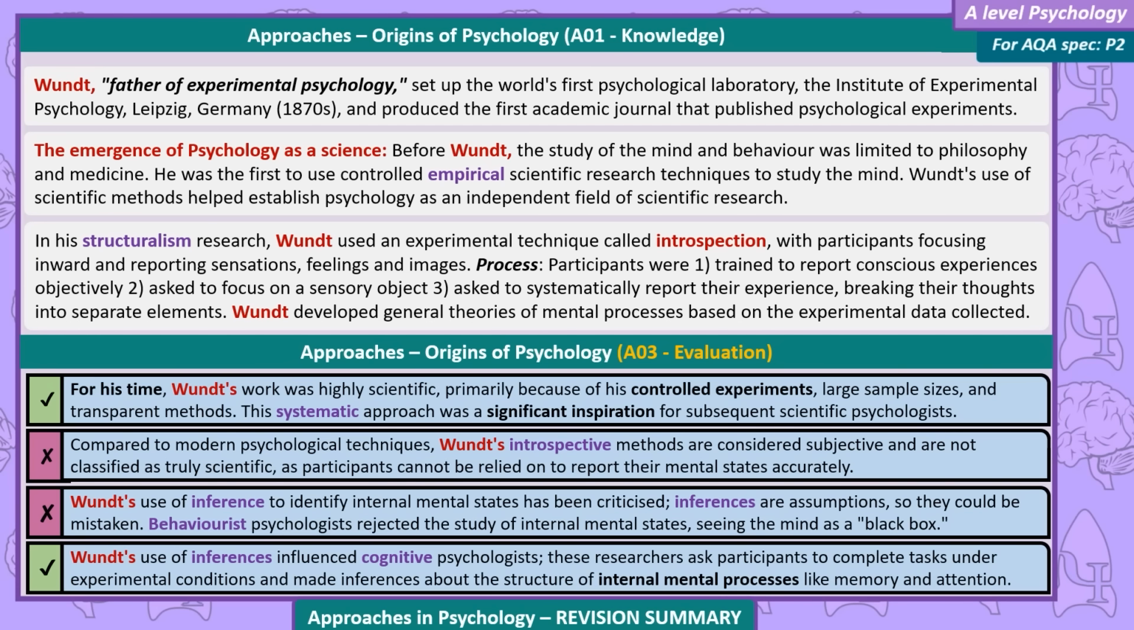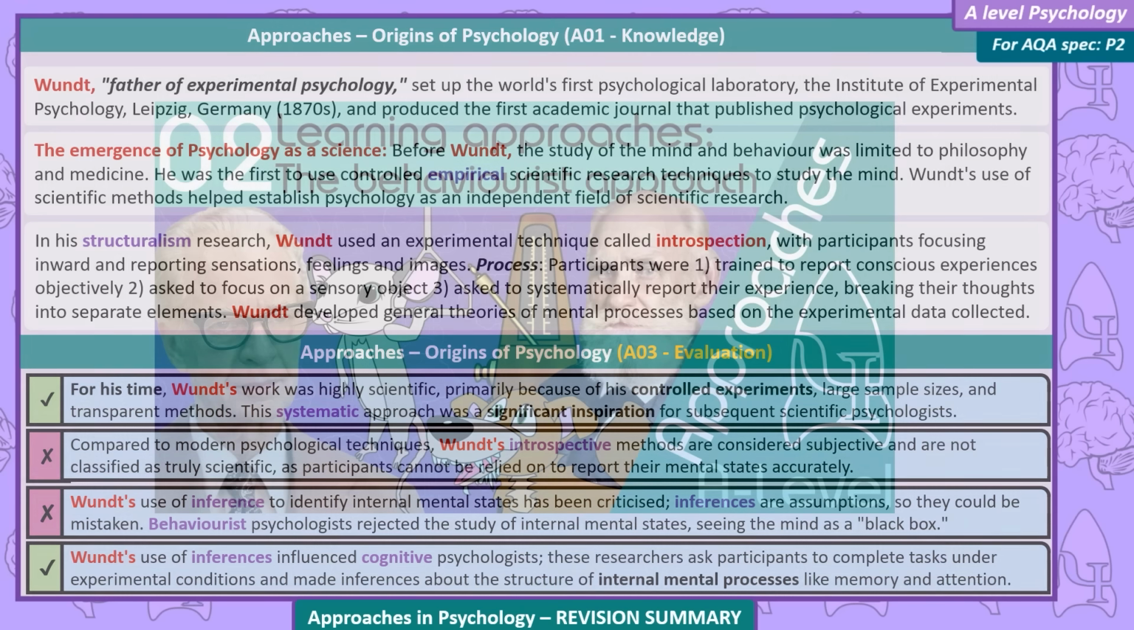Wundt's use of inference to identify internal mental states has been criticized. Inferences are assumptions, so they could be mistaken. Behaviour psychologists rejected the study of internal mental states, seeing the mind as a black box. Wundt's use of inferences influenced cognitive psychologists. These researchers asked participants to complete tasks under experimental conditions and made inferences about the structure of internal mental processes like memory and attention.